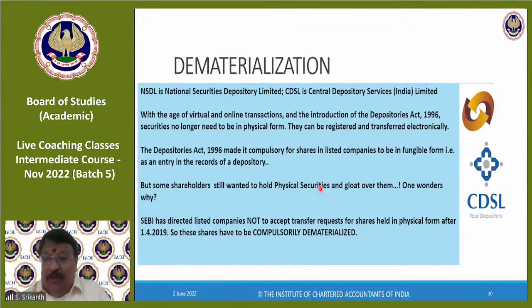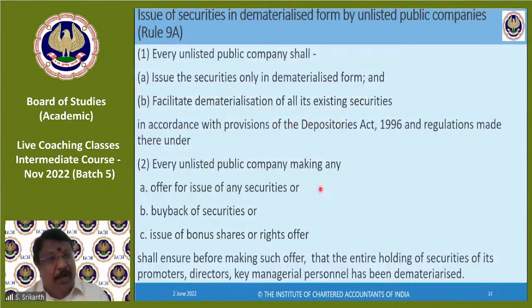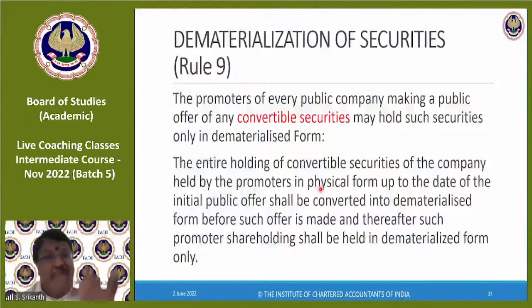So why is Rule 9 only for unlisted companies? Rule 9 is for unlisted companies because they want unlisted companies also to dematerialize. But for listed companies, SEBI is already there. SEBI has told them very clearly. So Rule 9 is for unlisted companies. From that, you cannot conclude that listed companies are allowed physical form.